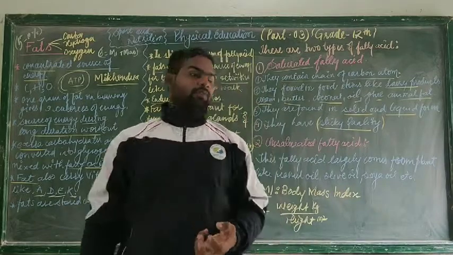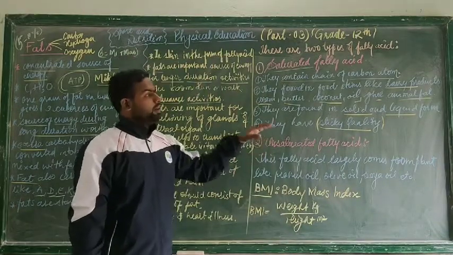The next type of fatty acid is unsaturated fatty acid.